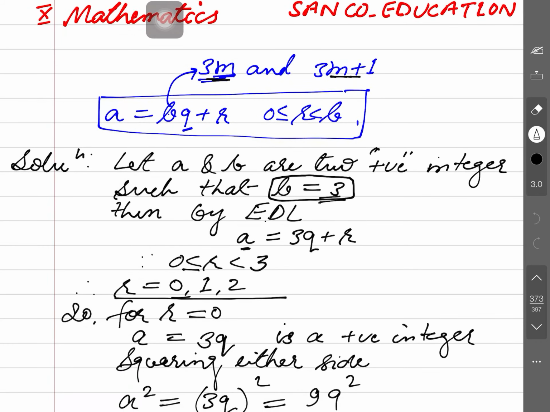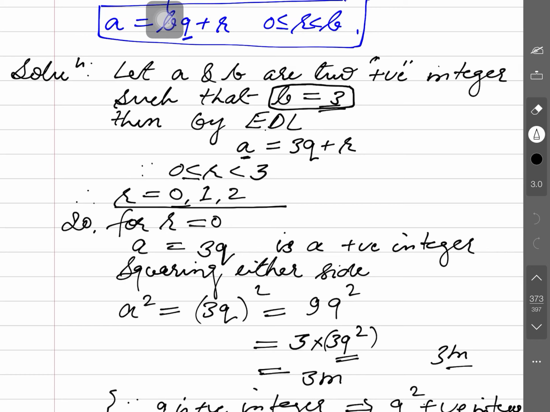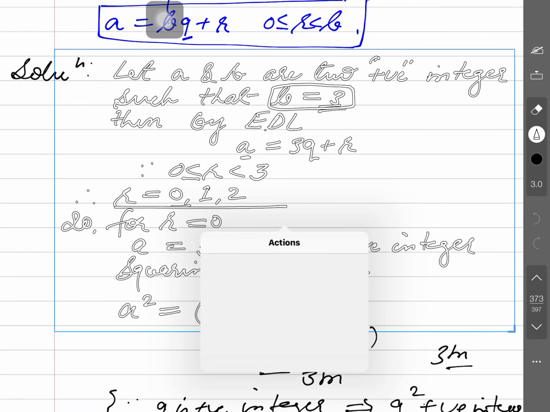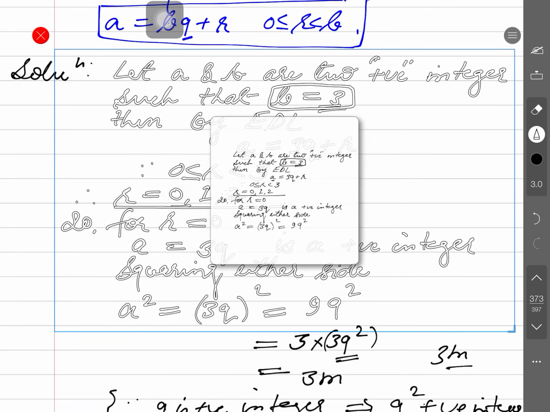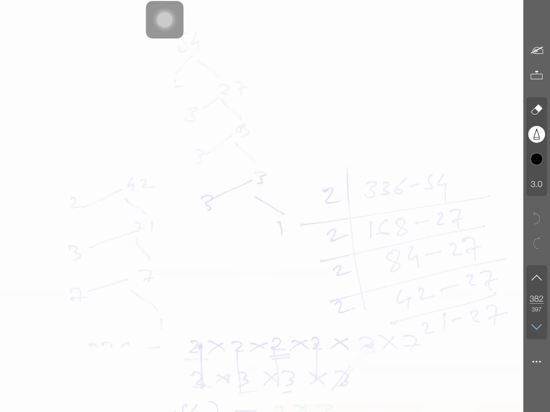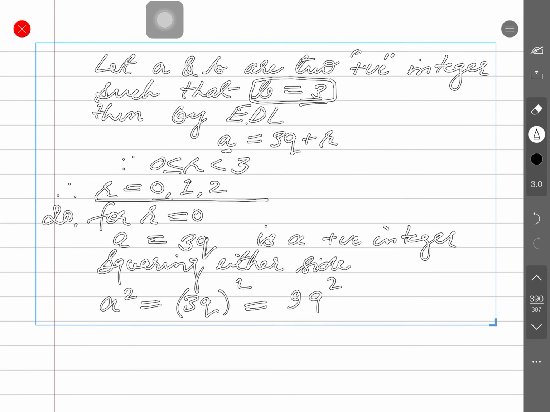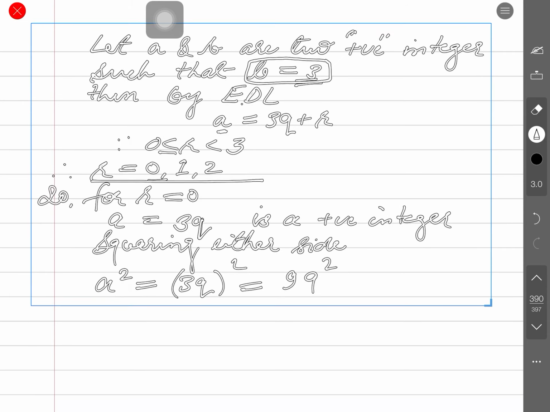Let a and b be two positive integers such that b is equal to 3. By Euclid division lemma, a is equal to 3q plus r, where r is 0, 1, 2. Cube is to be done here, however here square has been done. Okay, you will do cube. You can copy all this, the same is to be done here. It's very simple. Here we brought the same method of writing the solution.